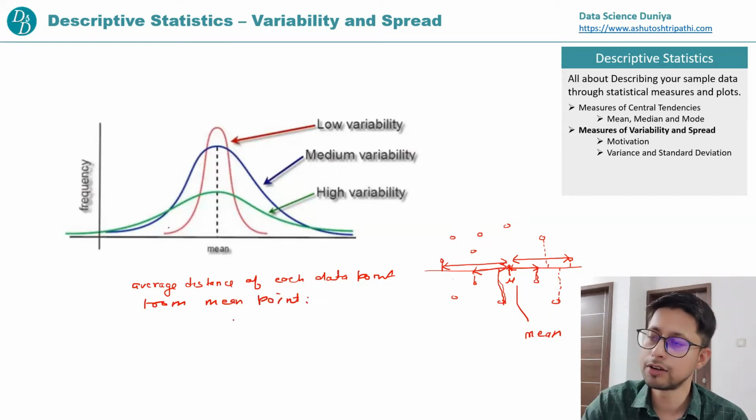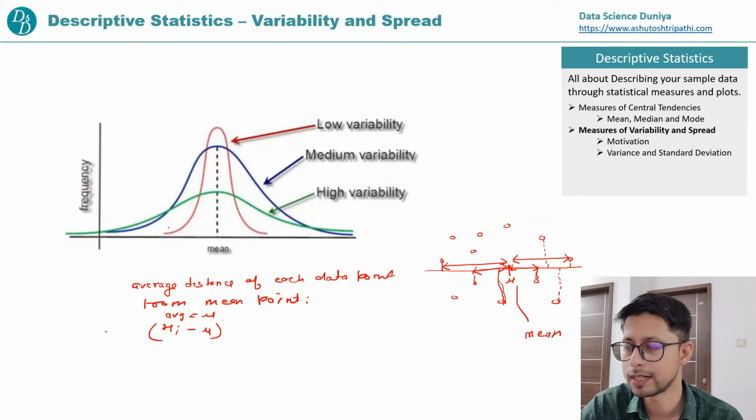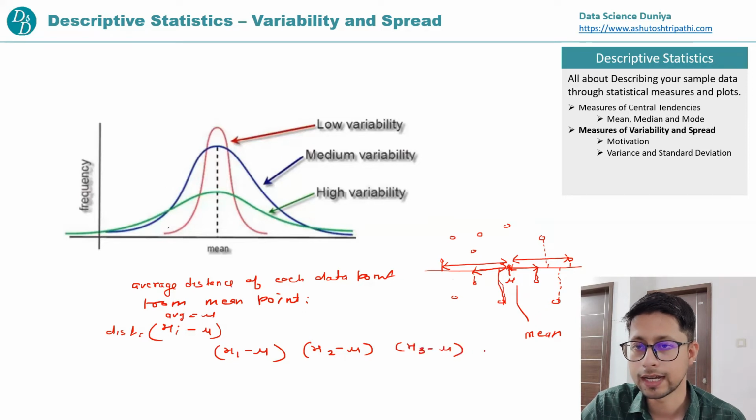So how do we calculate the distance? Basically, we subtract. Suppose we have x1 as a data point, and the average is, for example, mu. Then we get x1 minus mu. This is the distance. For each data point, with respect to x2 it will be x2 minus mu, with respect to x3 it will be x3 minus mu, and if we have n data points, then it will be xn minus mu.